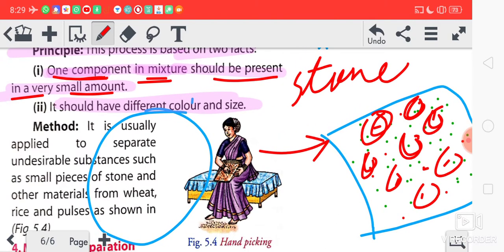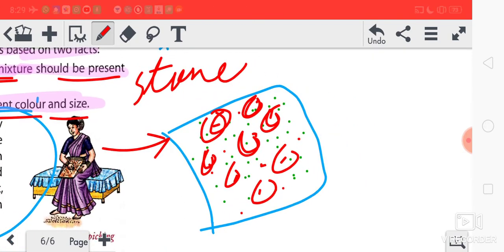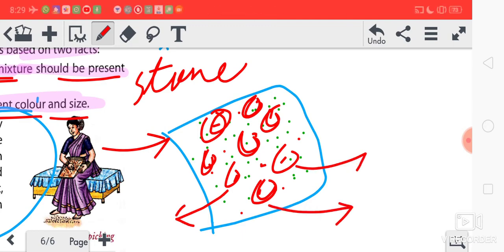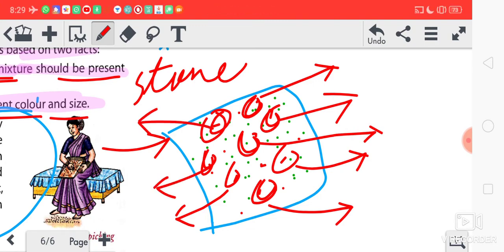And what is that? It should have different color and size. If it is a different color, then only it will be visible, then we will be able to separate these particles easily. Then it can be separated, and its size should also be different.